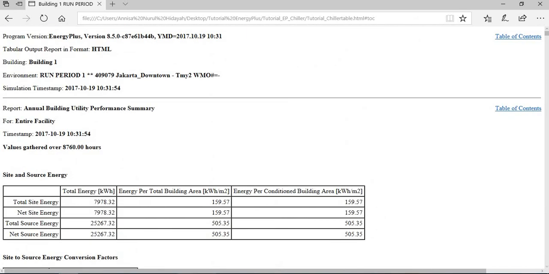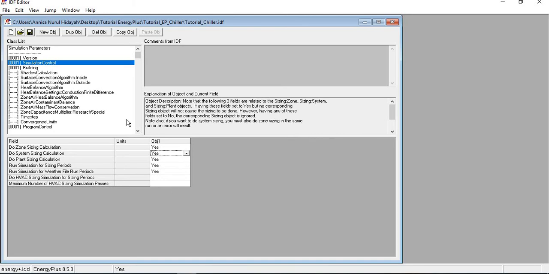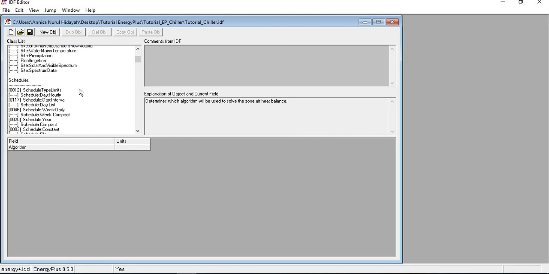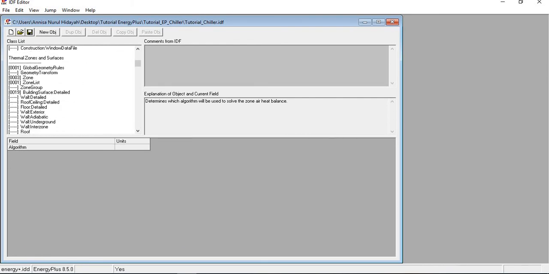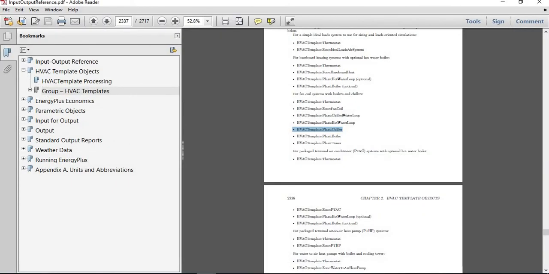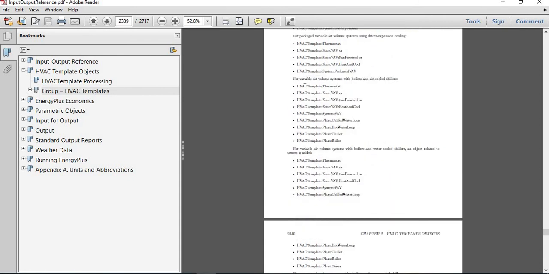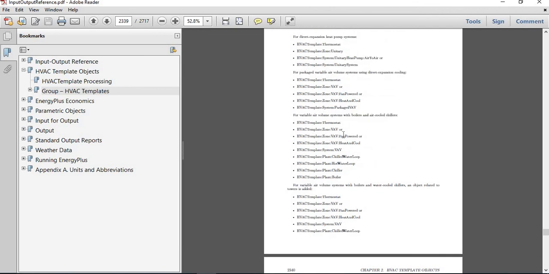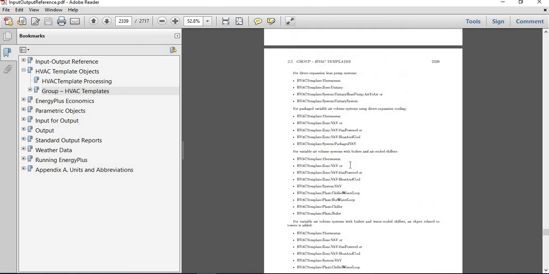You also can try another type of chiller, for example, the air-cooled chiller. If you want to try, you just need to follow the instructions from the input-output reference here. This one is for variable air volume system with boilers and air-cooled chillers. You can also change from using fan coil units to variable air volume. Just follow the steps here. Just follow what inputs are needed to make these HVAC templates.